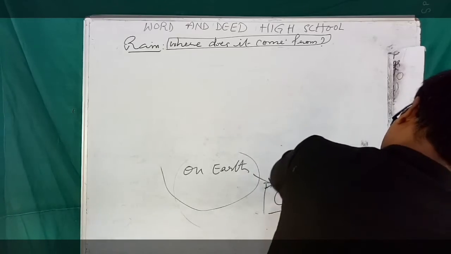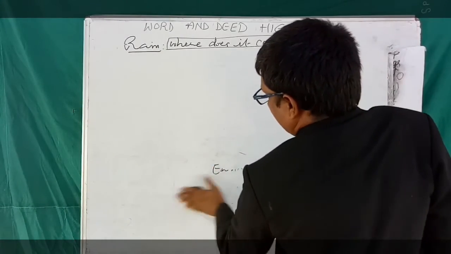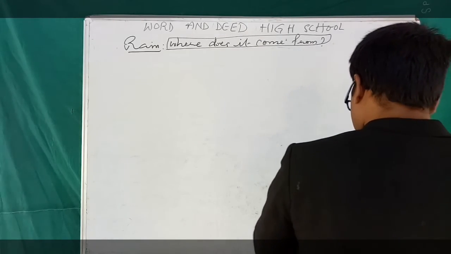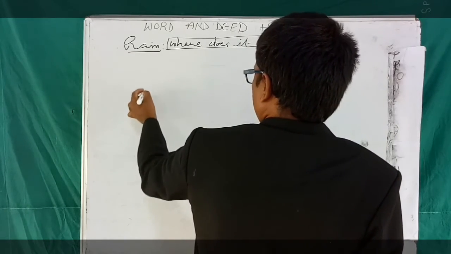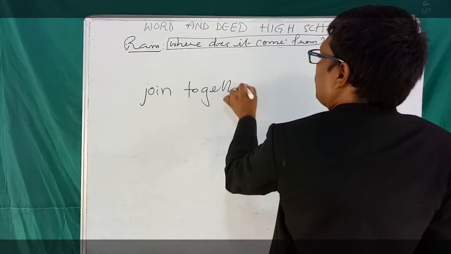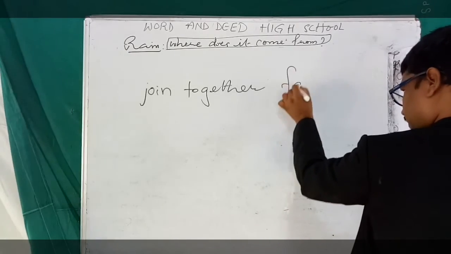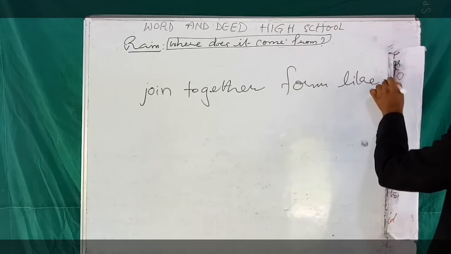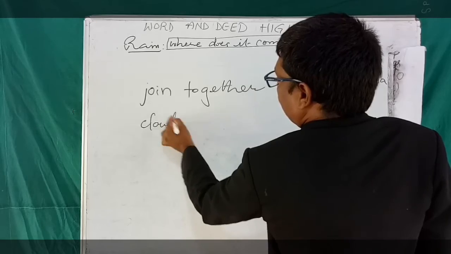How are clouds formed? Clouds are formed when big water bodies get evaporated. The vapor droplets join together and form a cloud.